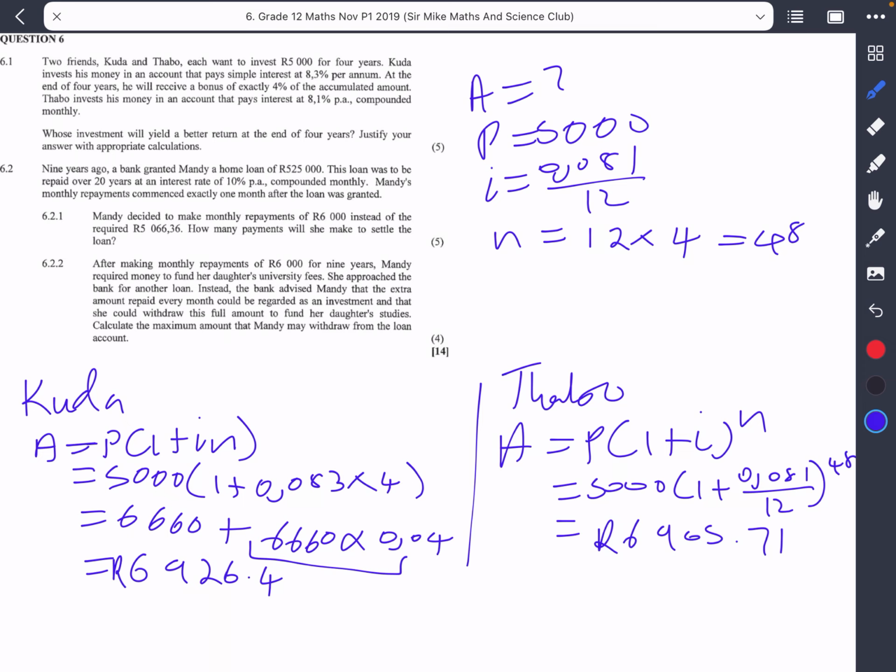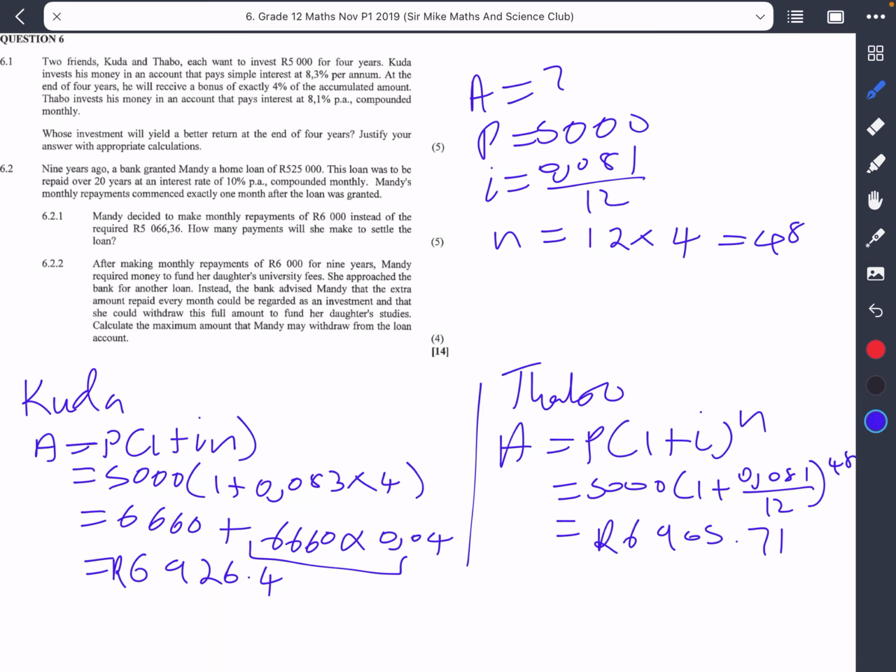By the way, they said in 6.2: 9 years ago, a bank granted Mandy a home loan of 525,000. This loan was to be repaid over 20 years at an interest rate of 10% per annum compounded monthly. We know this is a present value annuity, right? They said Mandy's monthly repayments commenced exactly 1 month after the loan was granted.